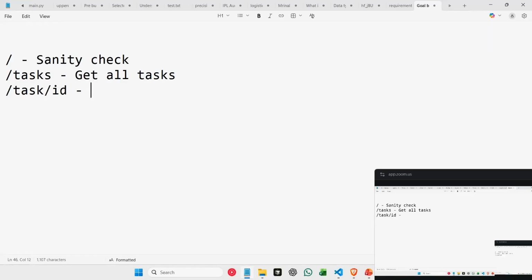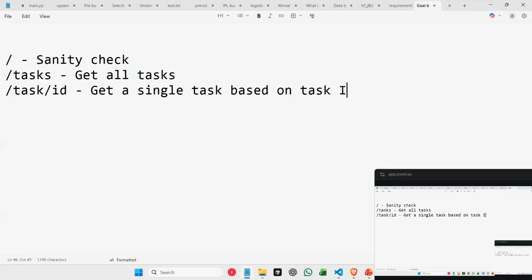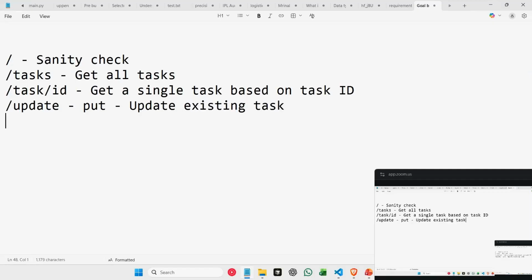Now, this path is to get a single task based on task id. Okay, and then we'll have another path to update. So we'll say update, and this will be for put request, which is for updating an existing task. And then we'll be having delete, which is basically to delete a task.